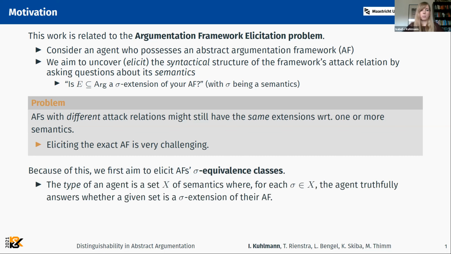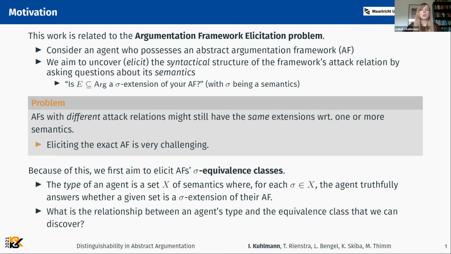Also, in the scope of this problem, we refer to the type of an agent as a set X of semantics, where for each sigma in X, the agent truthfully answers whether a given set is a sigma extension of their argumentation framework. So what we basically did in our work is we examined the relationship between an agent's type and the equivalence class that we can discover.